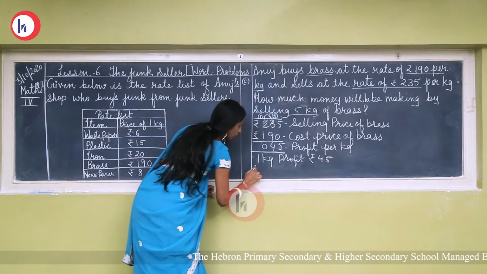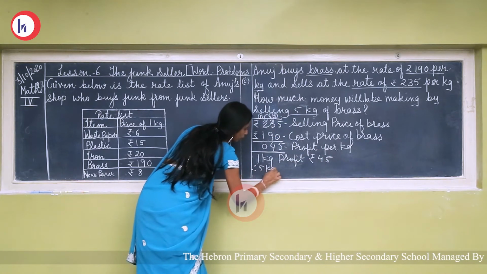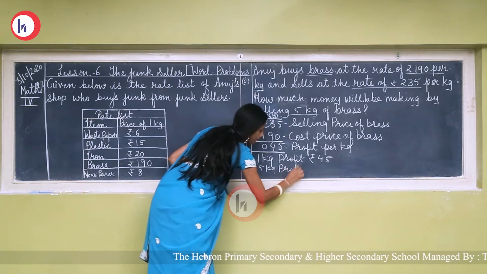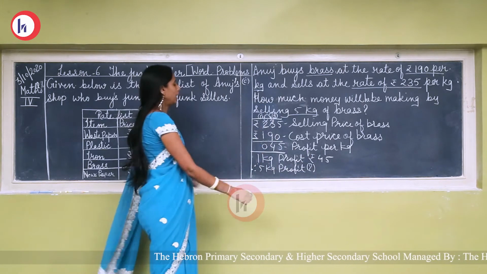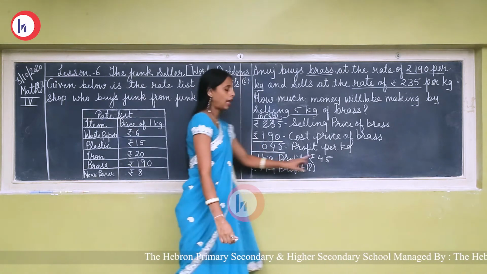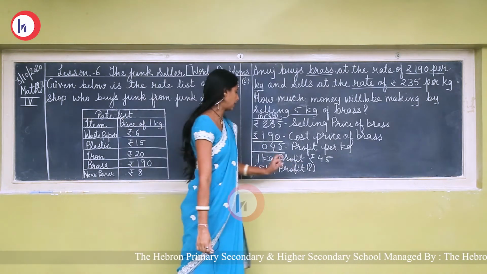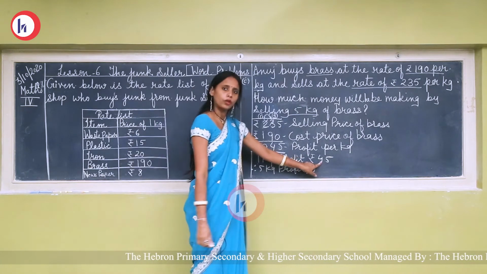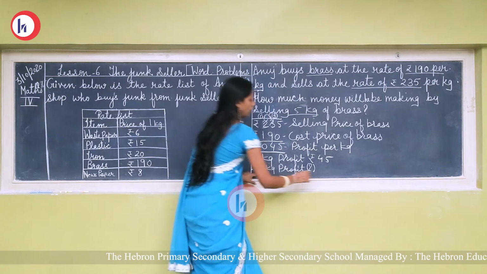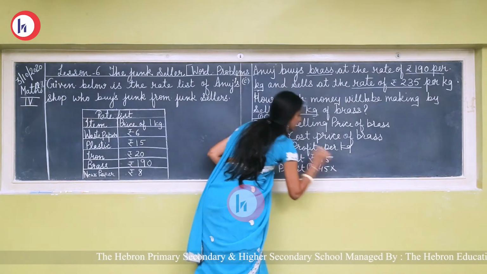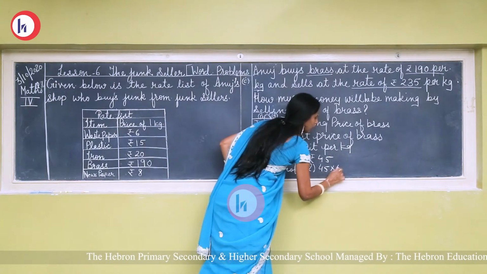So 5 kg profit, how much? Here value of 1 is given and value of more than 1 is asking. Value of 1 kg is rupees 45 and value of 5 kg we have to find out. So we will do multiplication. 45 multiplied by 5.